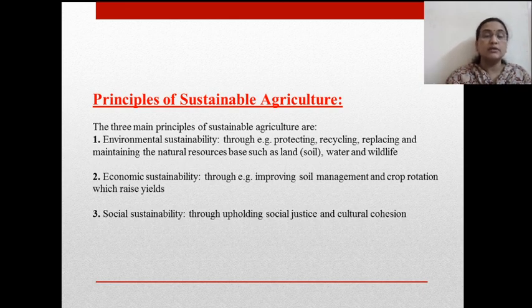So this is a part of the social negative effect on the females or women who are the main workers in the agricultural area.